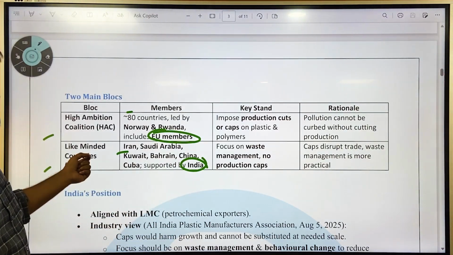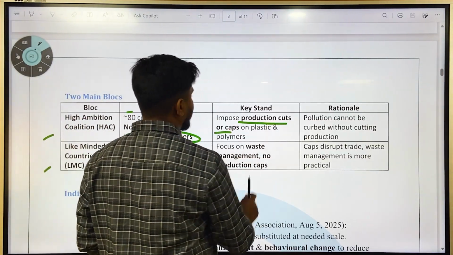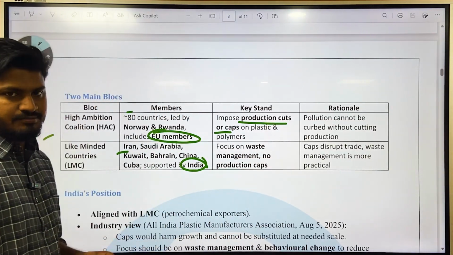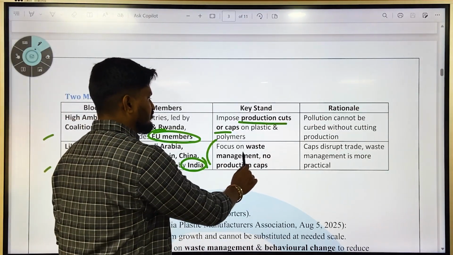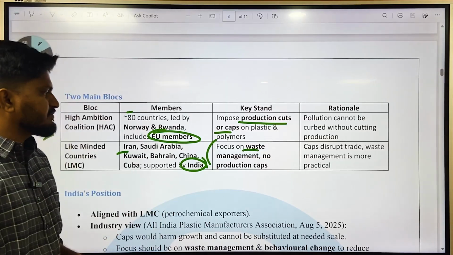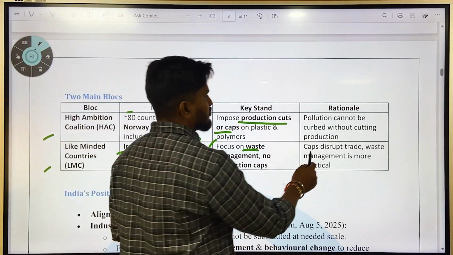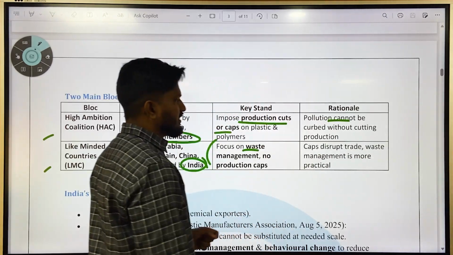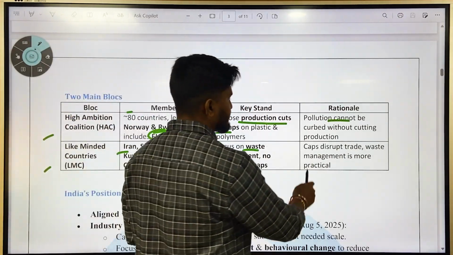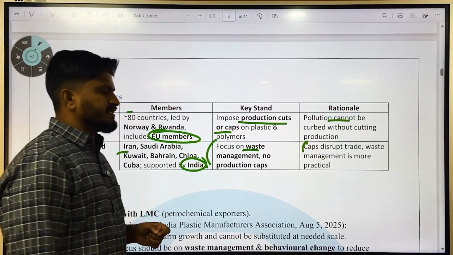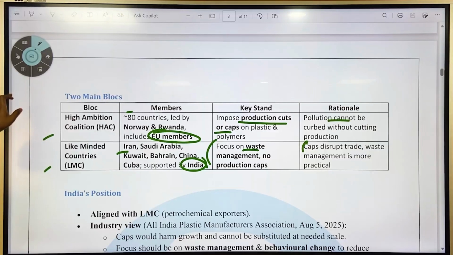The key stand of the High Ambition Coalition is to impose production cuts and caps on plastic and polymers, whereas the Like-Minded Countries focus more on waste management, with no production caps. The rationale is that pollution cannot be curbed without cutting production. However, according to the LMC, caps disrupt trade, and waste management is more practical. So this is the main point of contention between the two groupings.